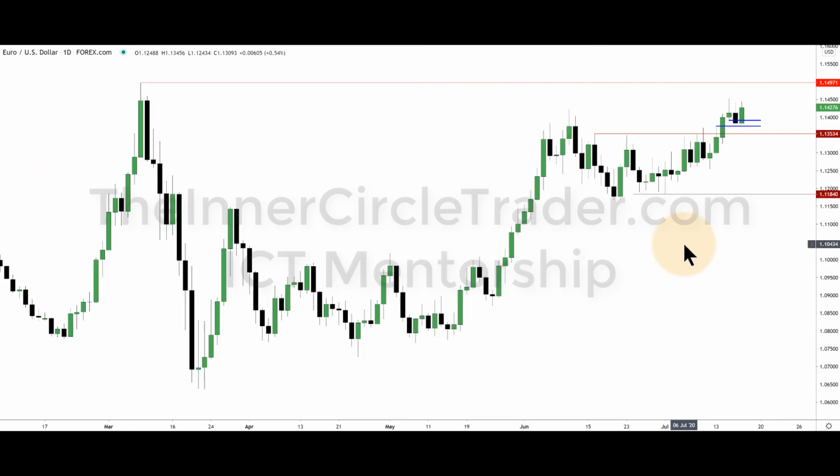Okay, so here's the euro dollar. This is our daily chart. And as you can see, we had a really nice reaction in here. It's almost like time travel. Fair value gap: this candle's high, this candle's low. It trades back down in, fills it in, and then expansion on the upside. I do believe that we're going to take this high out. I like the idea that we're sitting the way we are, and I'm really confident that we're going to see large ranges on the upside because of everything that we see here.